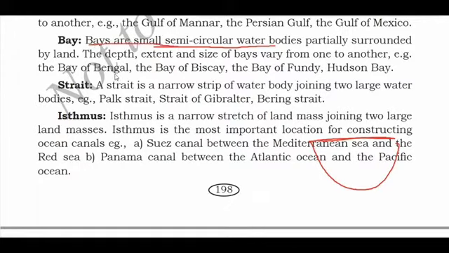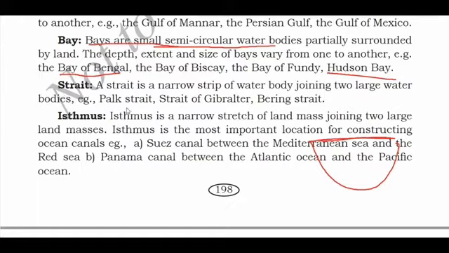The depth, extent and size of bay vary from one to another. Means one bay will be different from the other in its shape, size and depth. Example, Bay of Bengal is very common. Bay of Bengal, Bay of Biscay, Bay of Fundy, Hudson Bay. So you can remember the Bay of Bengal and Hudson Bay. These are easy. Example of bay is Bay of Bengal and Hudson Bay.